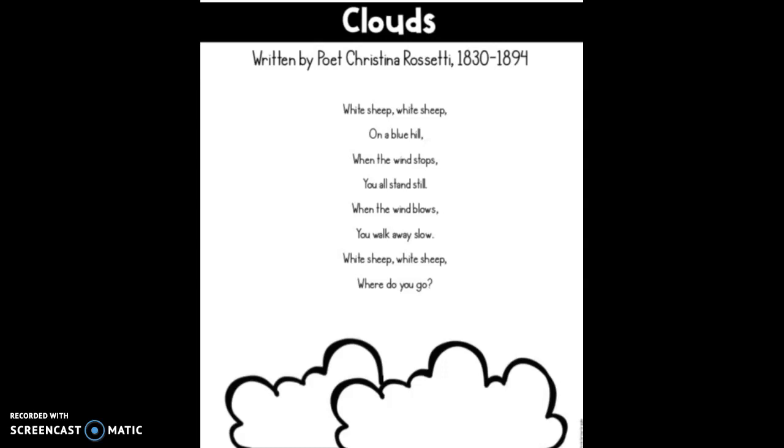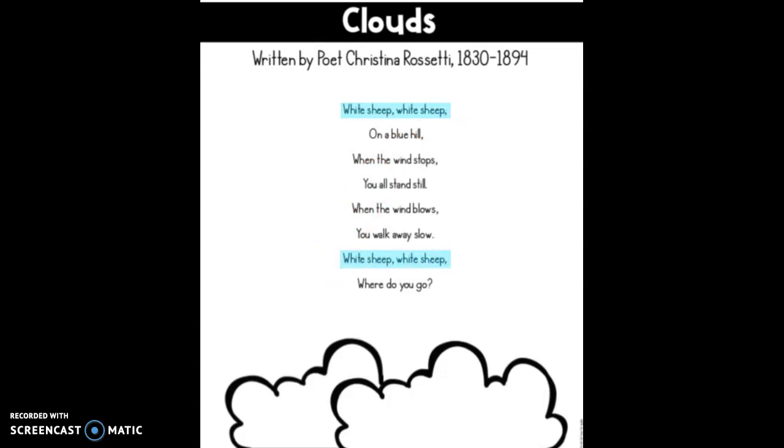Are you thinking that this poem is actually about sheep? Did the author make a mistake when she titled it Clouds? I think I'm making a connection. Do you notice the element of poetry repetition in this poem? Do you notice how the author repeats white sheep 4 times? I'll go ahead and highlight those 4 times where the author says white sheep.